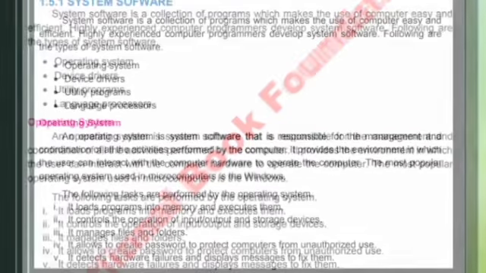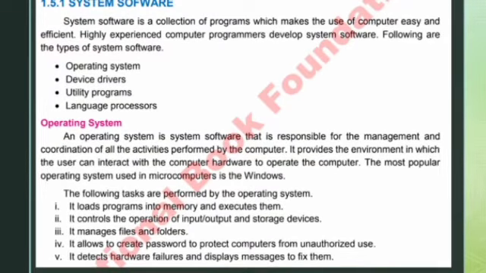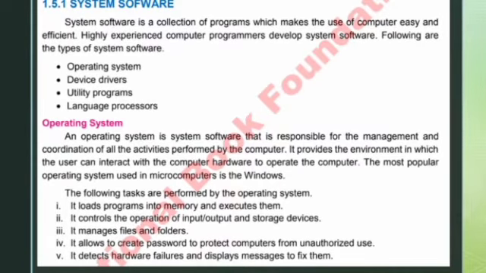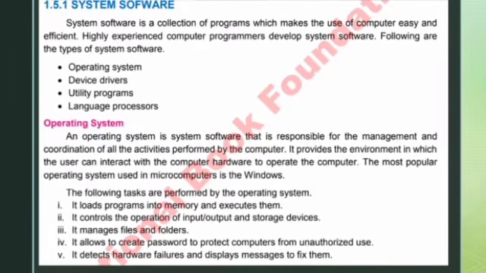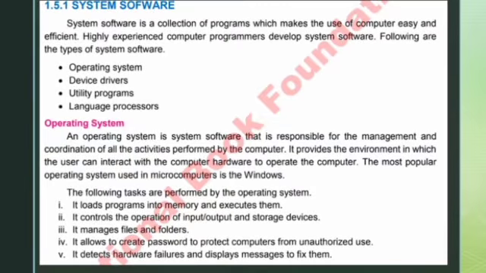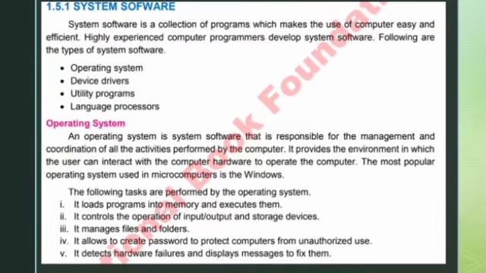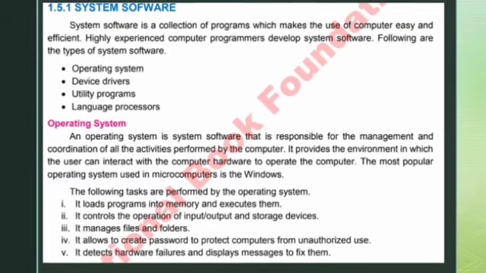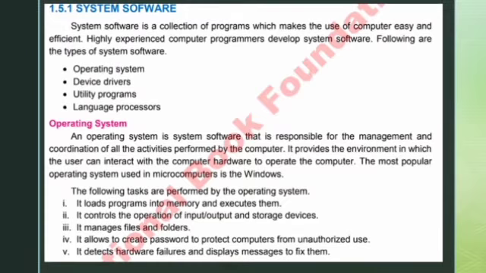Operating system. An operating system is system software that is responsible for the management and coordination of all the activities performed by the computer. It provides the environment in which the user can interact with the computer hardware to operate the computer. The most popular operating system used in microcomputers is Windows. The following tasks are performed by the operating system.